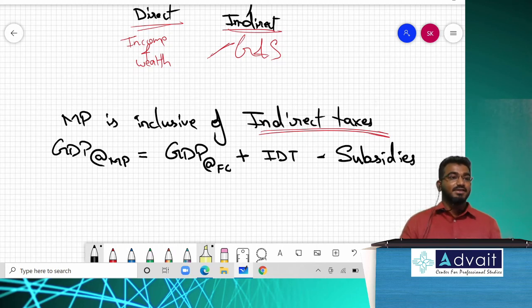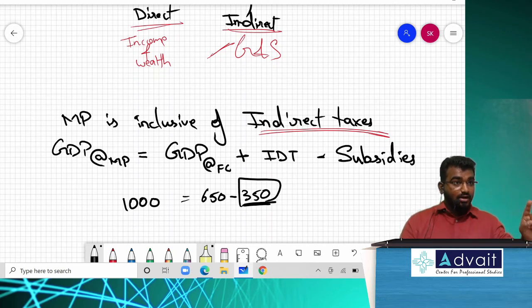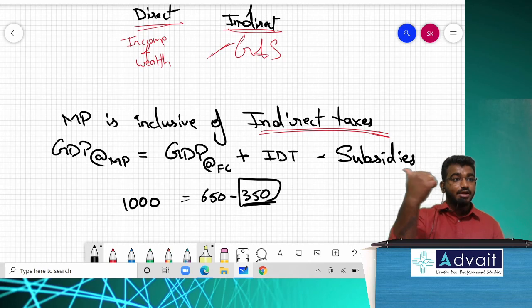Best example, the LPG cylinder at your home. Suppose the market price of this LPG cylinder is 1000 rupees. As a household we don't pay 1000 rupees, we only pay 650 rupees. The remaining 350 rupees is subsidy money that the manufacturer directly receives from the government. It is a compensation or assistance given by a government on all essential goods and services, from a government to a manufacturer.